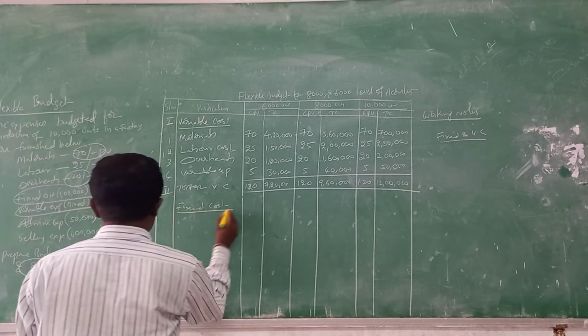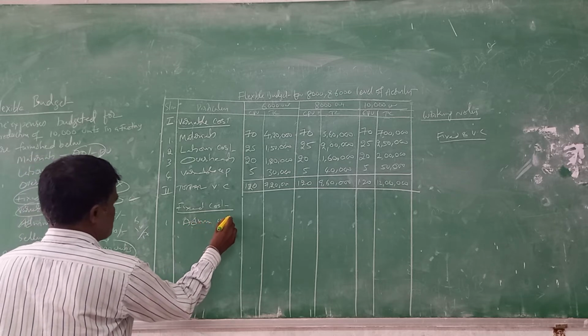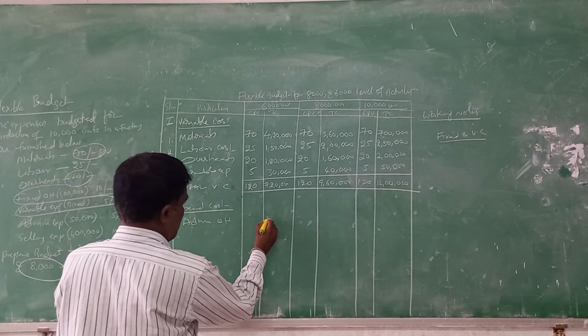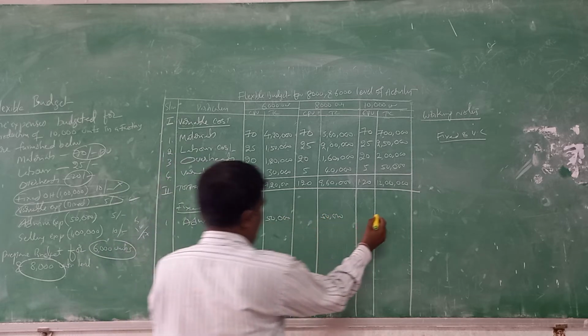Next one, fixed cost. First one, administrative overheads, that is 50,000 and 50,000.